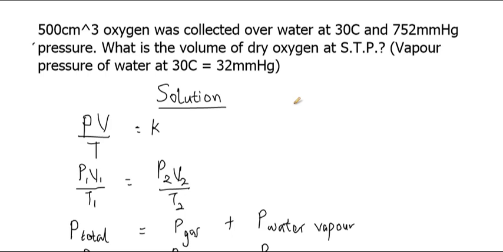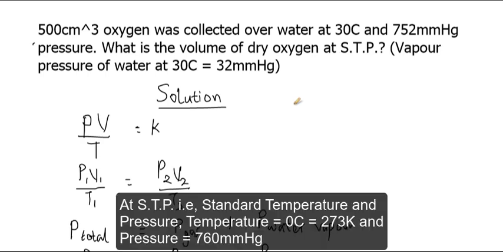The initial volume will be 500 centimeter cube, and the initial temperature will be 30 degrees Celsius, which we'll be converting to Kelvin later on. So now to know the final volume of the dry oxygen at S.T.P, we'll be making that V2, the final volume of the gas. Then our P2 and T2 respectively will be the values at S.T.P, and at S.T.P the temperature of a gas is always 0 degrees Celsius and the pressure of a gas is 760 millimeter mercury.